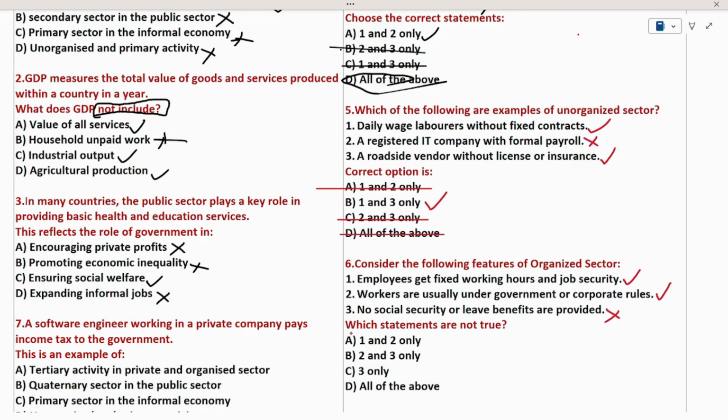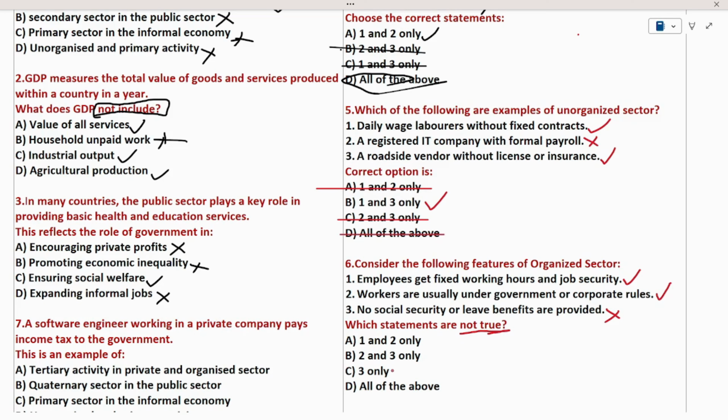In this question, we need to find out which statement is not true. See here, we need to find out the statement that is not true. Statement 1 is true. Statement 2 is also true. Statement 3 is not true. What we have to find out? The not true statement.